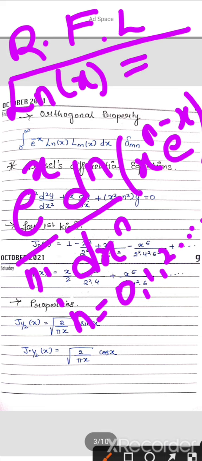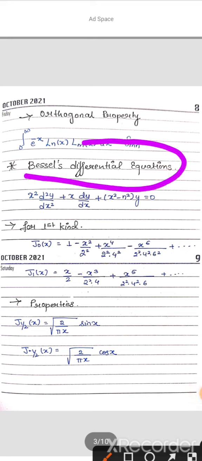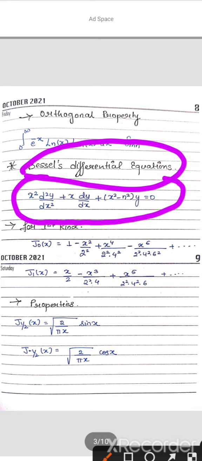Next, now coming back to the third type of differential equation, that is Bessel differential equation. The equation of Bessel is x square d square y by dx square plus x dy by dx plus (x square minus n square) y is equal to 0.